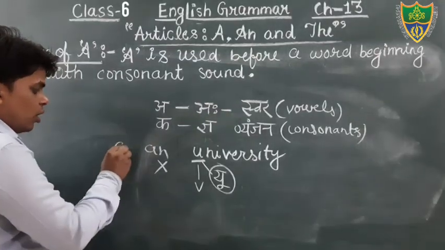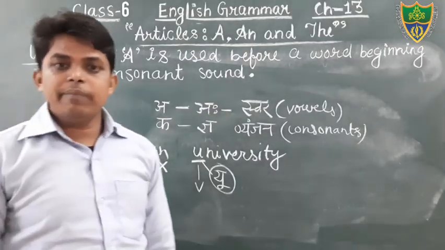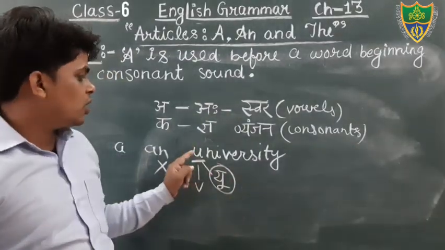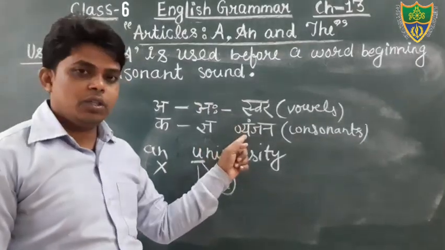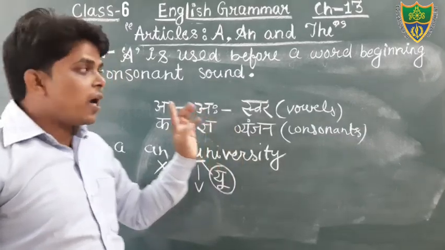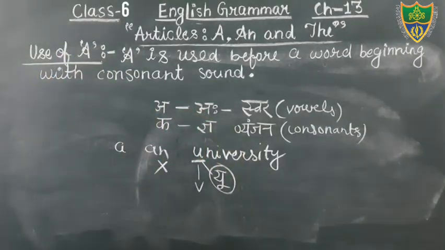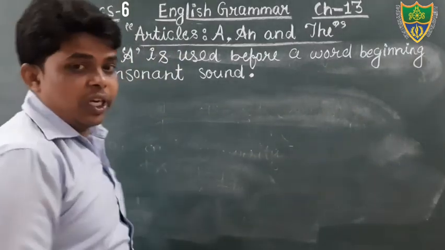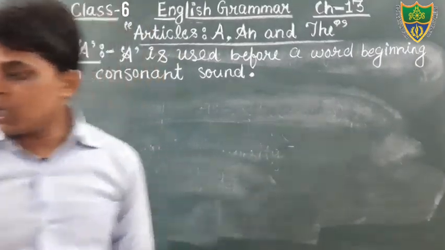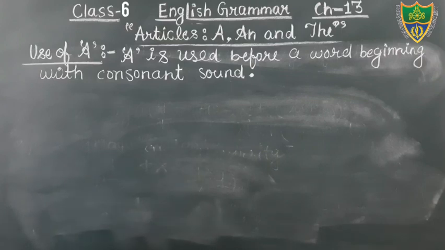We will use a university, because the sound of this letter is Y, that is a consonant. So as I have told you, we use the article a before the consonant sound, not letters.